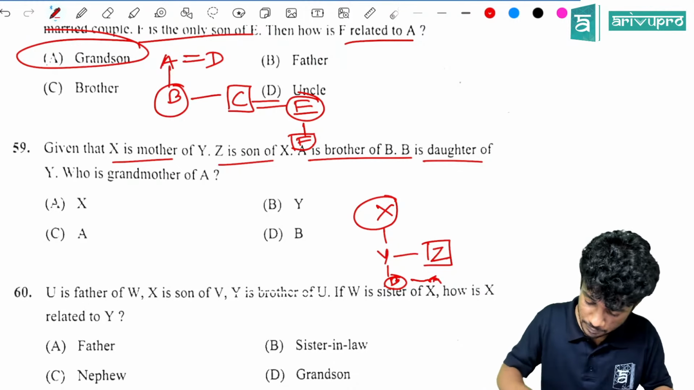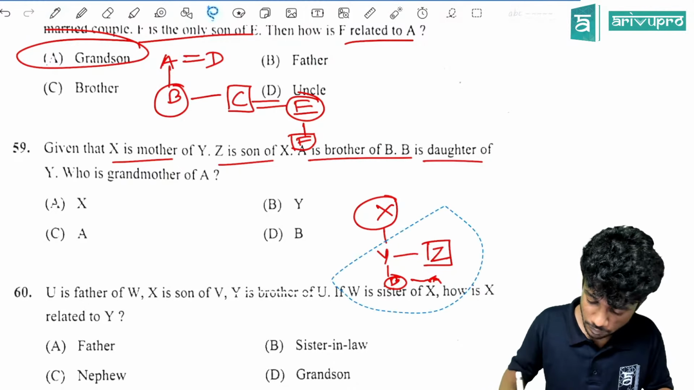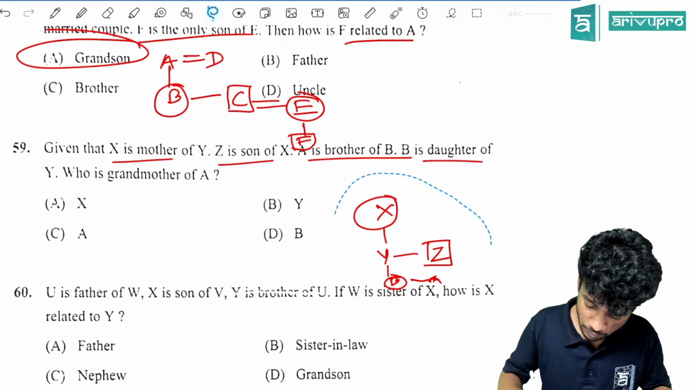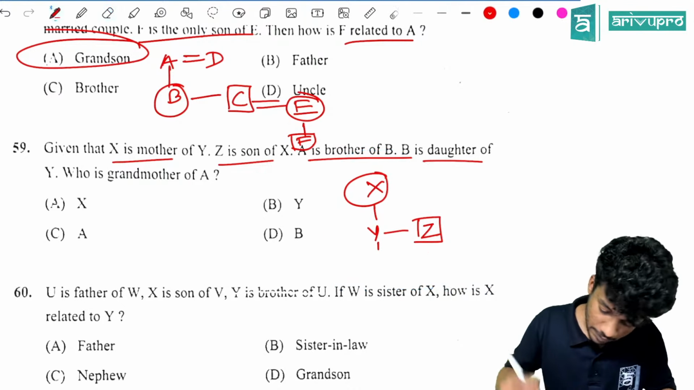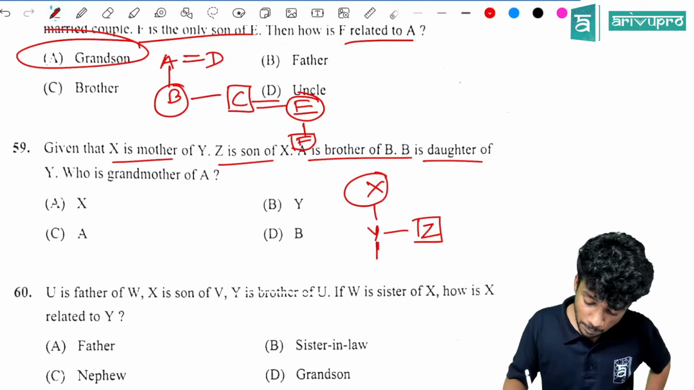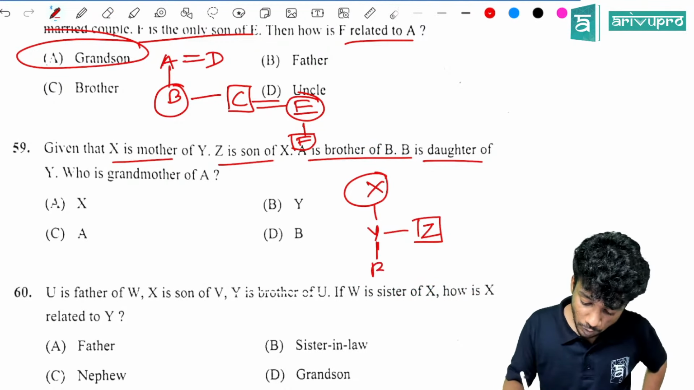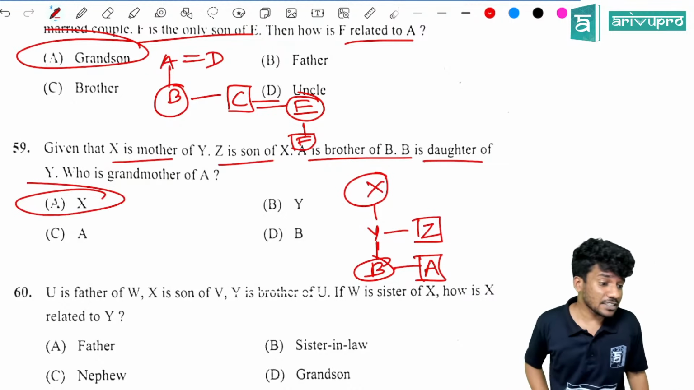Yes. A is brother of B, B is daughter of Y. Yes, B is daughter of Y, and A is brother of B. Who is the grandmother of A? Direct question. Option A, X is the direct question.